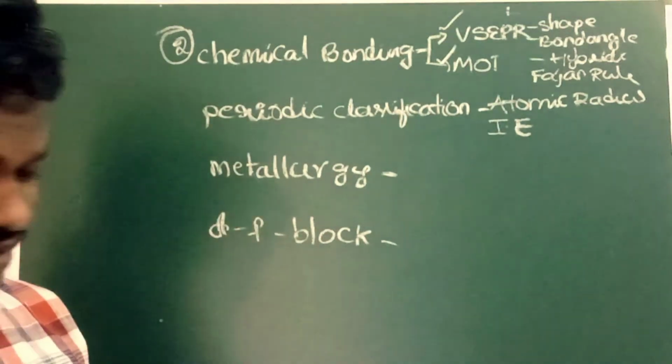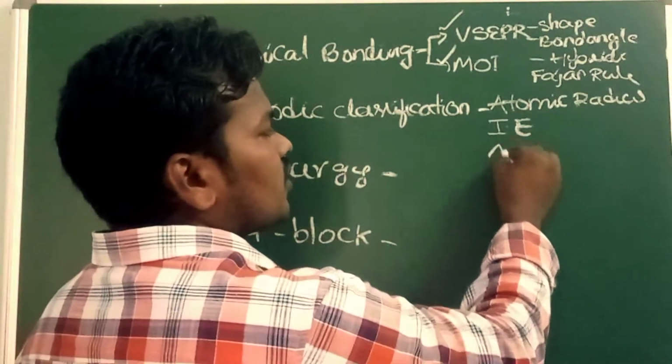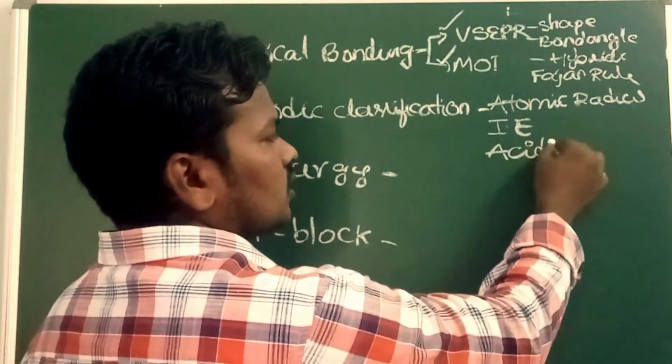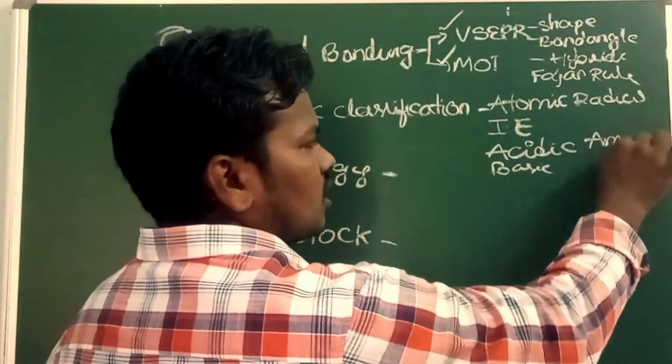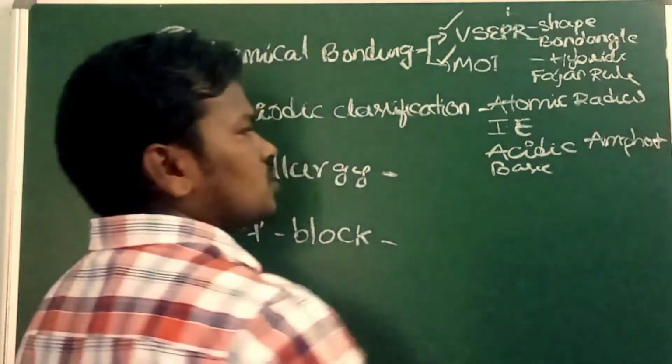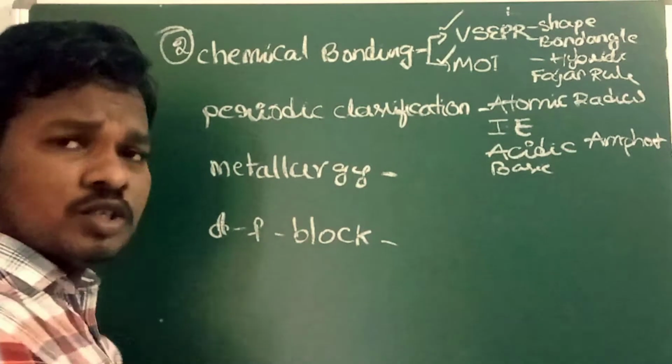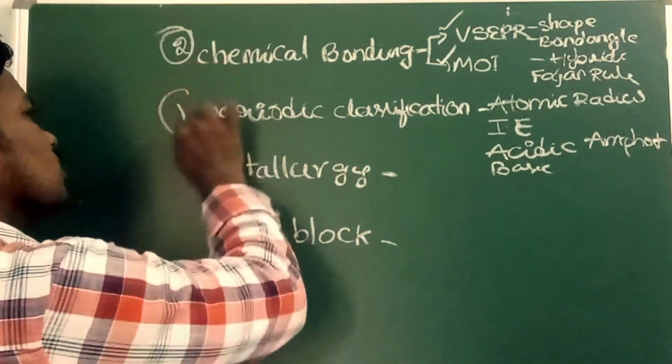Like these questions they will ask. Along with this, they will ask about different types of oxides: acidic oxides, basic oxides, amphoteric oxides, and what their strength is. Like these questions they will ask. The number of possible questions is only one.